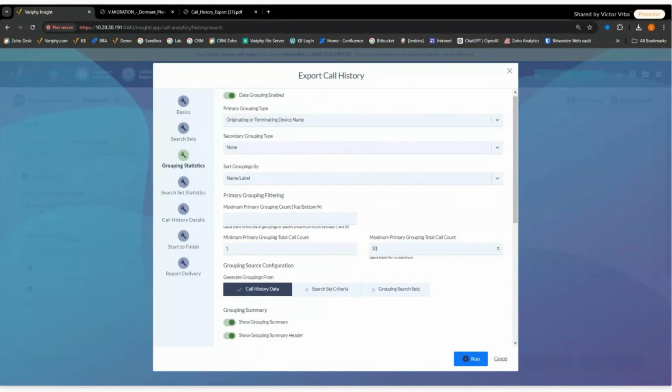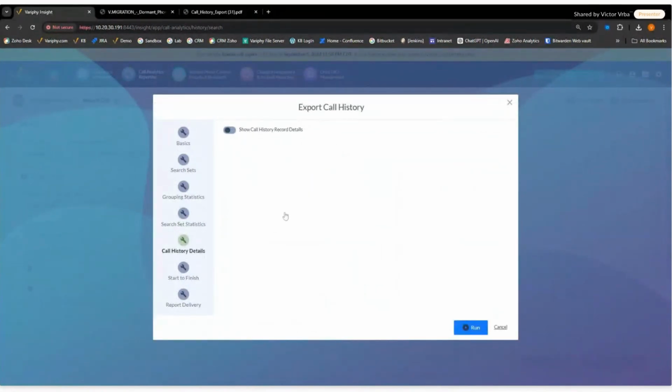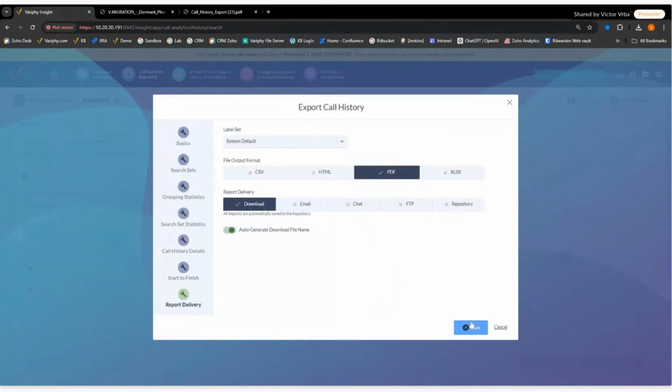You can make that adjustment here. This is your threshold. You have the ability to customize this and set your own threshold. So you would just add your maximum primary grouping count. If you want to see the details of all these calls, you can leave that on, or you could always just toggle that off. And then you could go ahead and run your report.